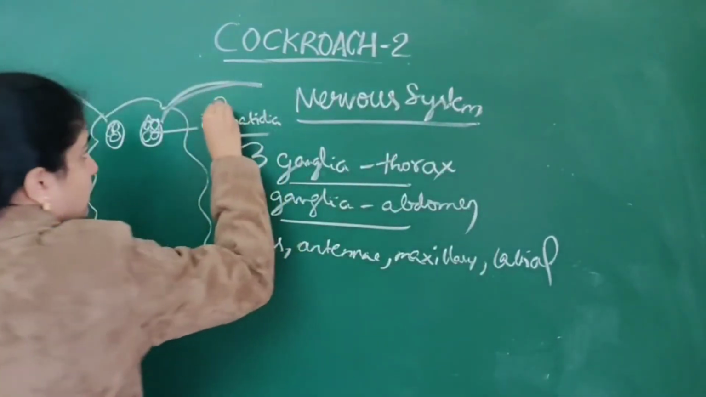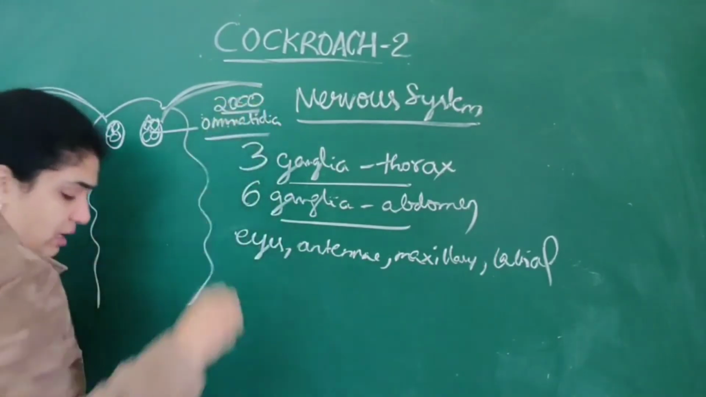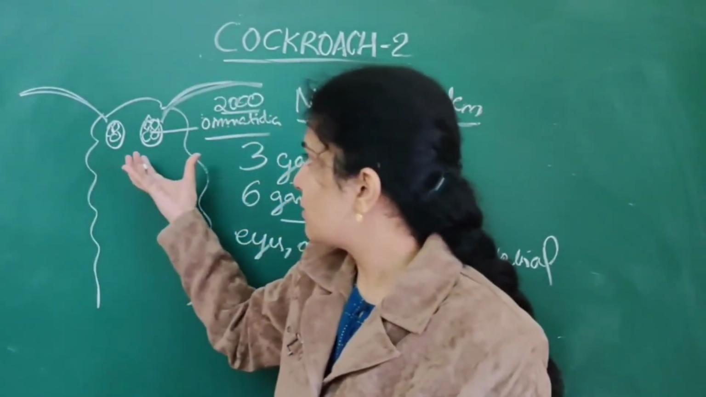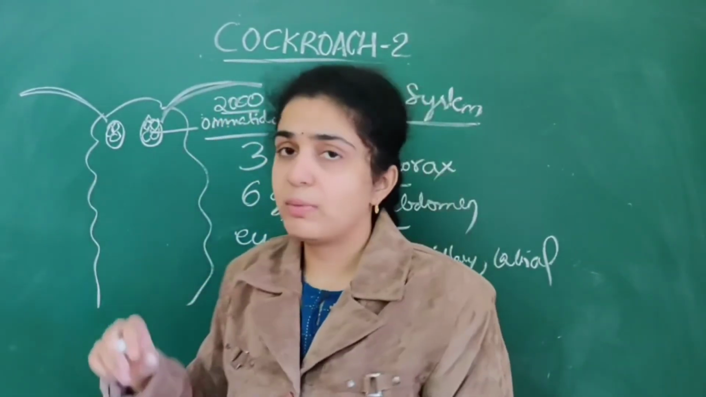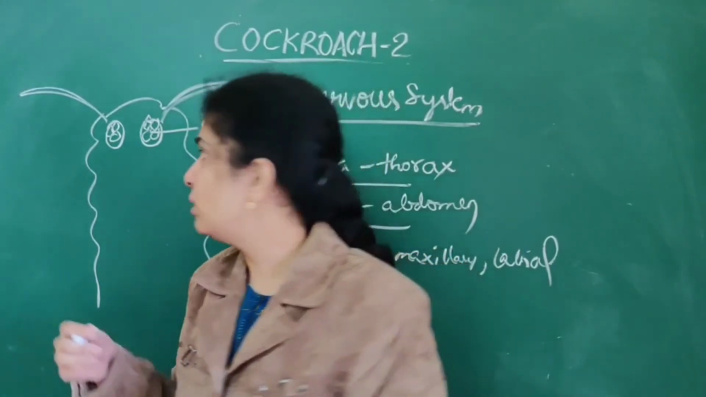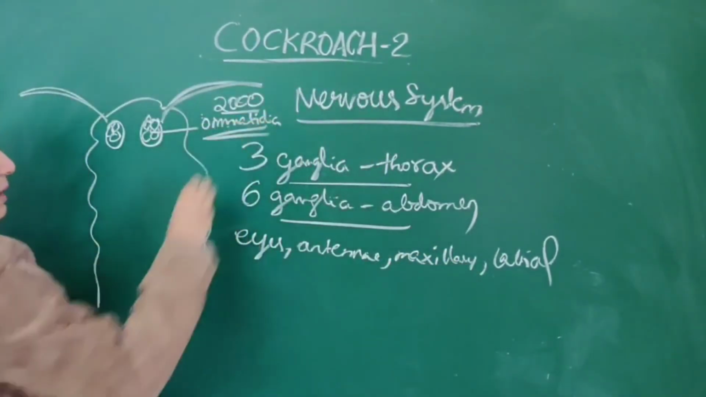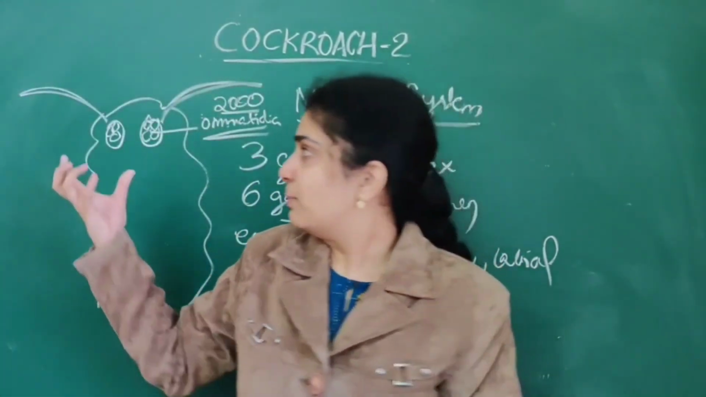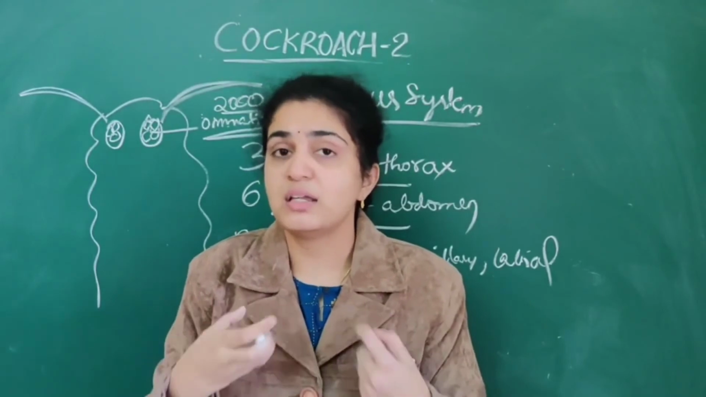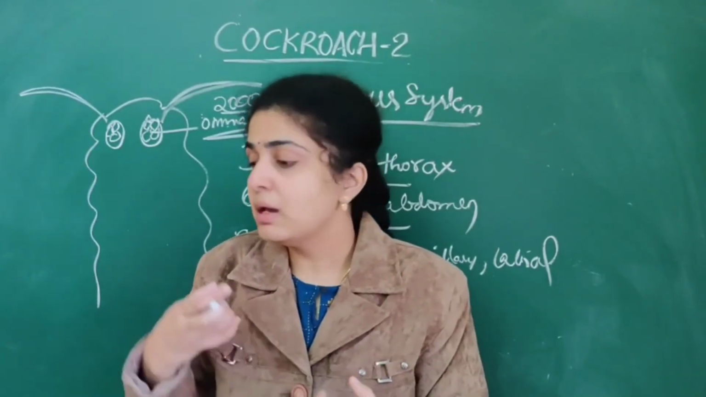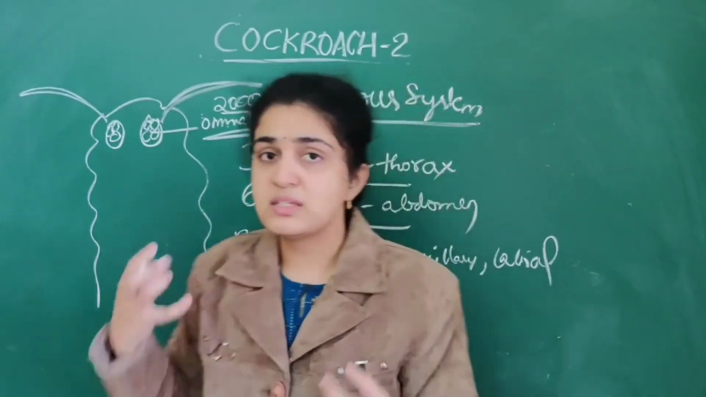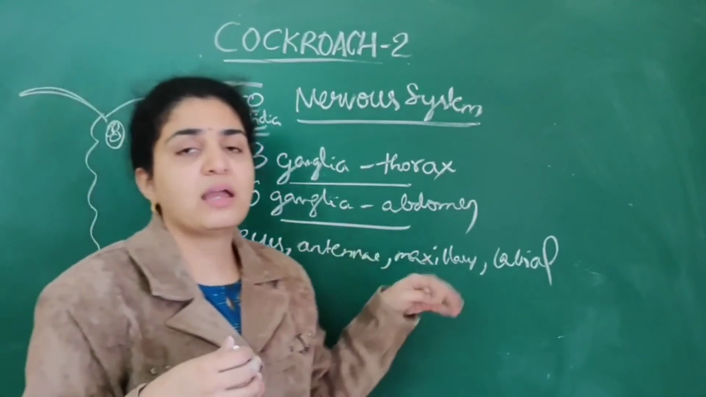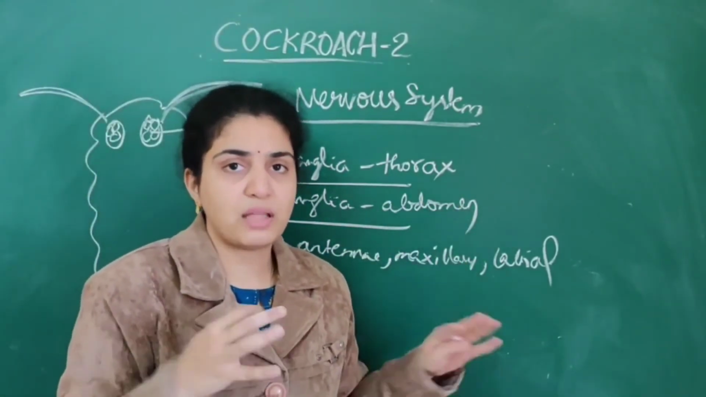That is important: you need to know how many hexagonal ommatidia are present. There are about 2000 hexagonal ommatidia, and they play a very important role in mosaic vision. As they are active during night time, it plays a very important role. So this is mainly the nervous system of the cockroach: 3 ganglia in the thorax, 6 ganglia in the abdomen, that's all.